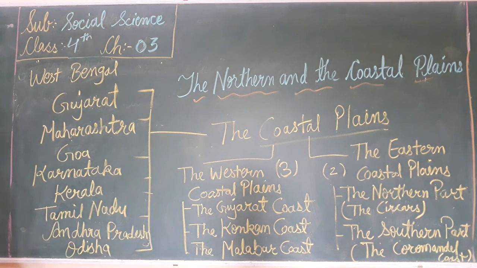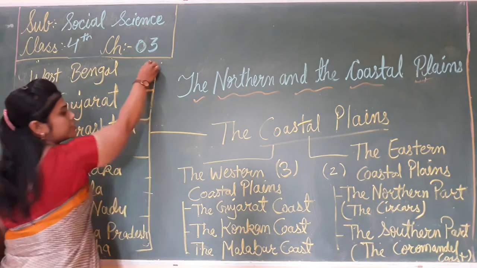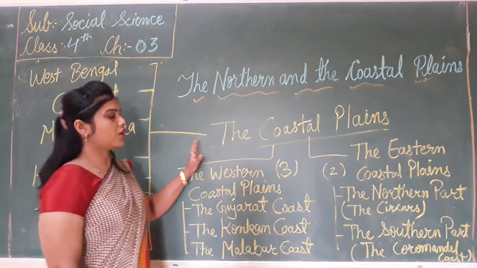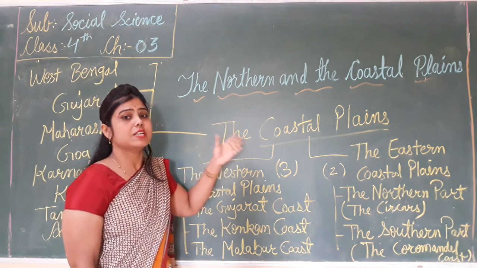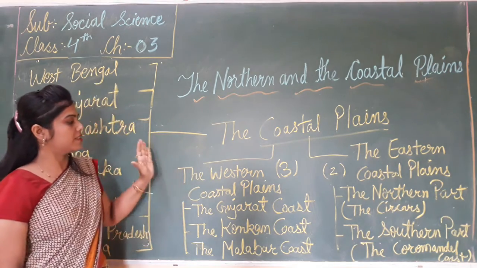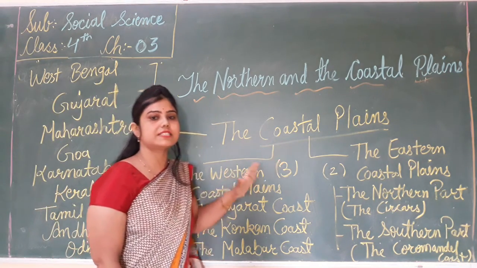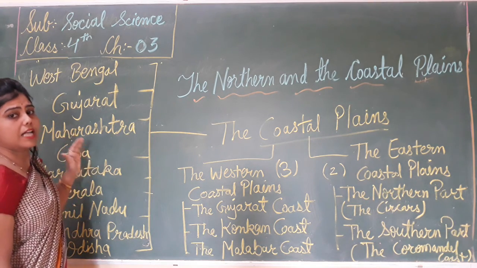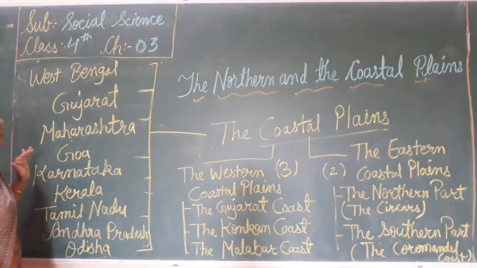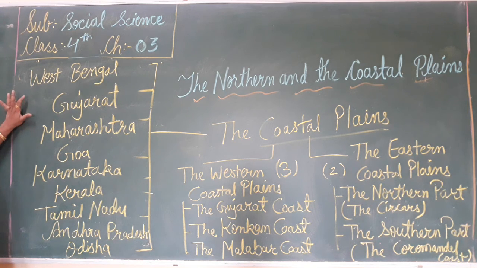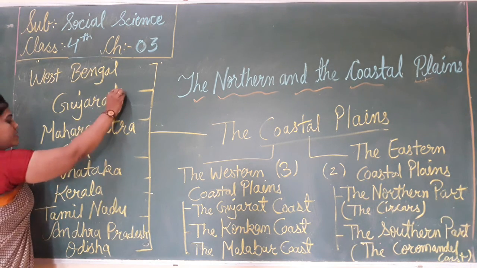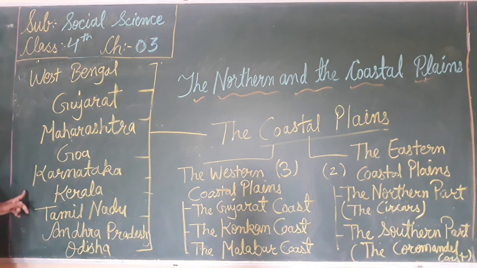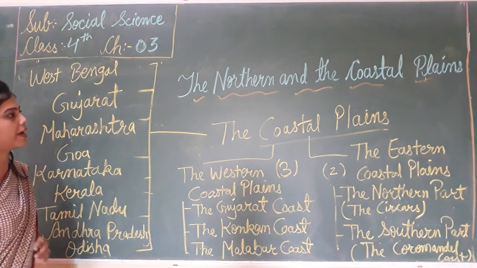So these two plains, the western coastal plains and the eastern coastal plains, cover some part of the states: Gujarat, Maharashtra, Goa, Karnataka, Kerala, Tamil Nadu, Andhra Pradesh, Odisha and West Bengal.